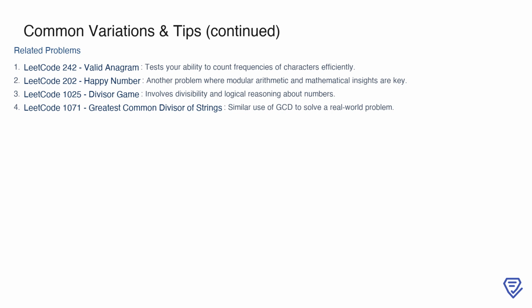This problem also shares similarities with other challenges you might encounter on LeetCode. For instance, LeetCode 242, Valid Anagram, tests your ability to count frequencies efficiently, which is a core skill here as well. Another related problem is LeetCode 202, Happy Number, where modular arithmetic and mathematical reasoning play key roles. LeetCode 1025, Divisor Game, involves reasoning about divisibility, which ties into the concepts we've discussed. Lastly, LeetCode 1071, Greatest Common Divisor of Strings, applies the GCD in a string-based context.